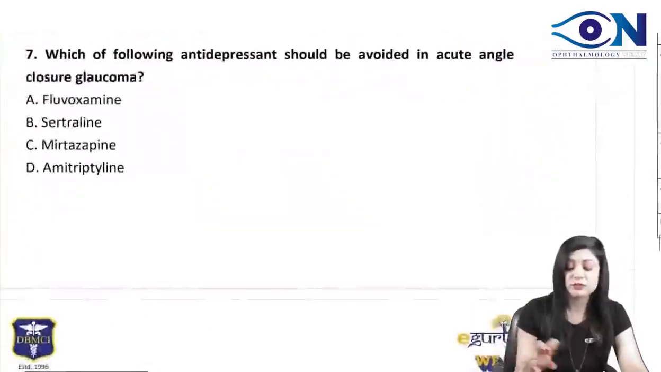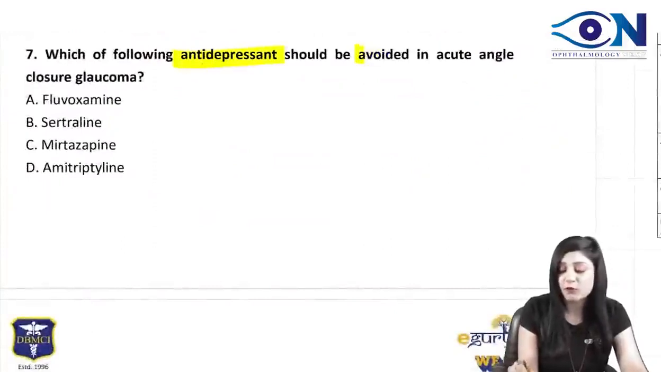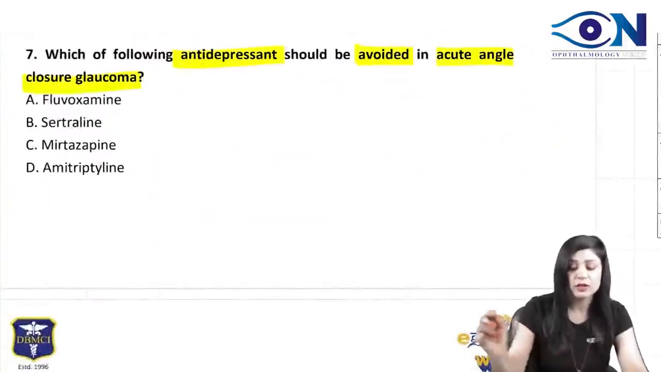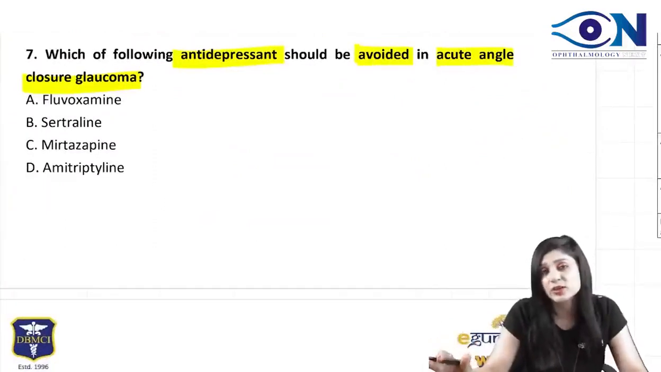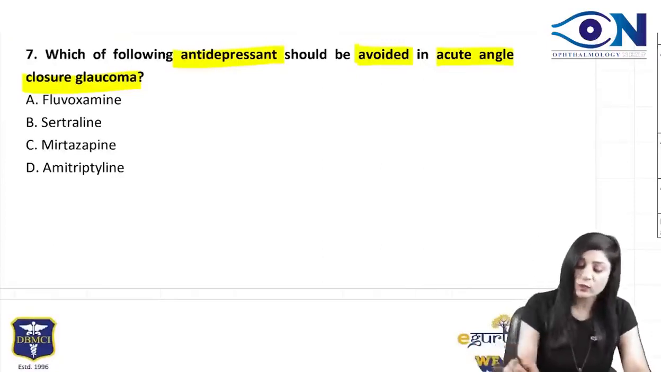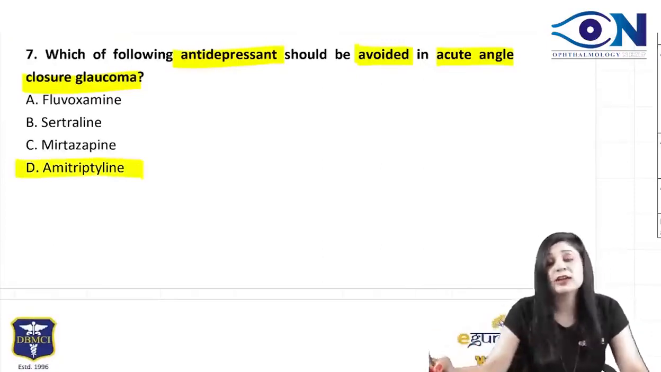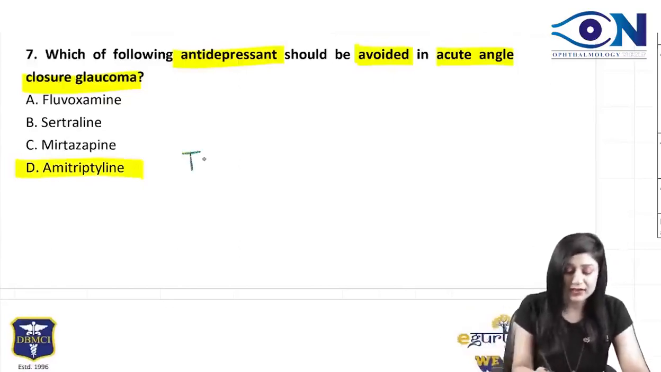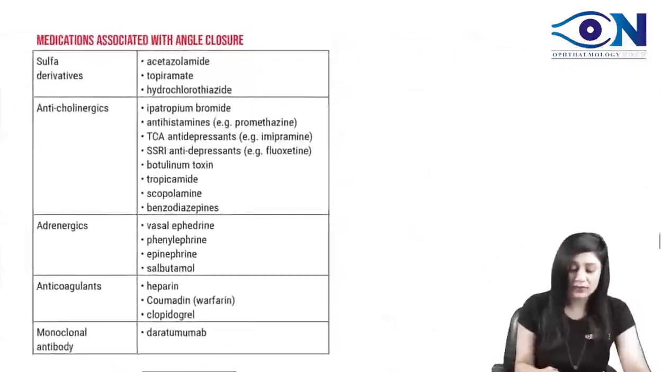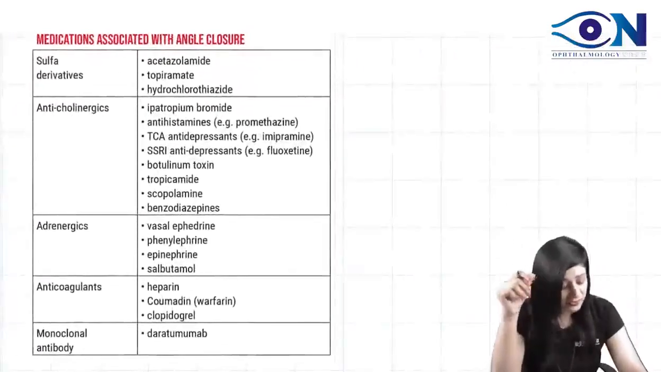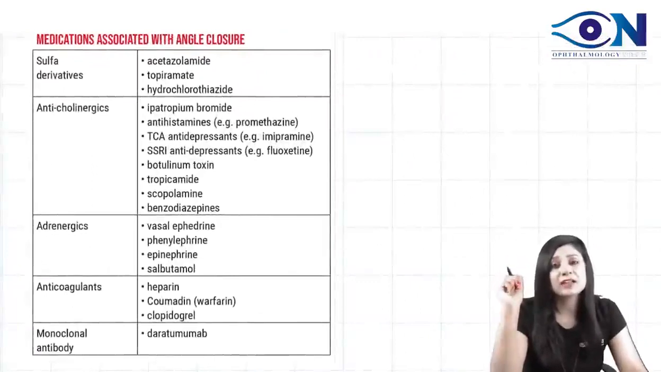All right, next question: which of the following antidepressants should be avoided in acute angle closure glaucoma? This kind of question has been repeated so many times, and I had kept this question in your tests also, if you remember, that many a times you are treating some other condition, but basically this patient can go into acute congestive glaucoma. One such drug is the tricyclic antidepressants. Amitriptyline can also precipitate it. So please remember this whole list. Many drugs are there which can be associated with angle closure glaucoma.